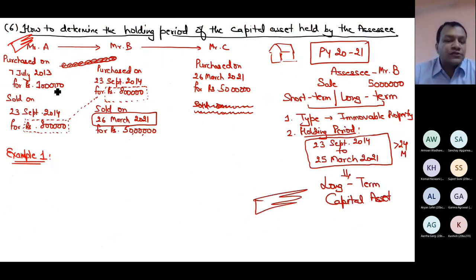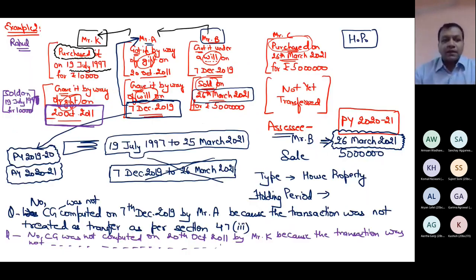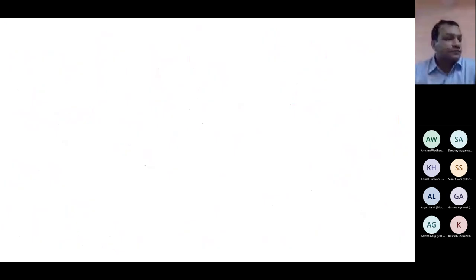Now that these two examples were there, the heading is how to determine the holding period of the capital asset held by the assessee. I told you that there are 5 to 6 cases which we have to study in our course. So I will discuss now. I'm writing my first case, point number A.